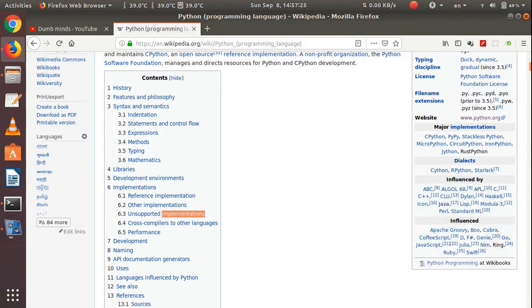We will learn about dialects in the next tutorial, but for now just remember what a dialect is. And the main influences for Python are ABC, Algol, APL, C++, Java, Lisp, Modula-3, Perl, Standard ML. These are the languages which influenced Python more.